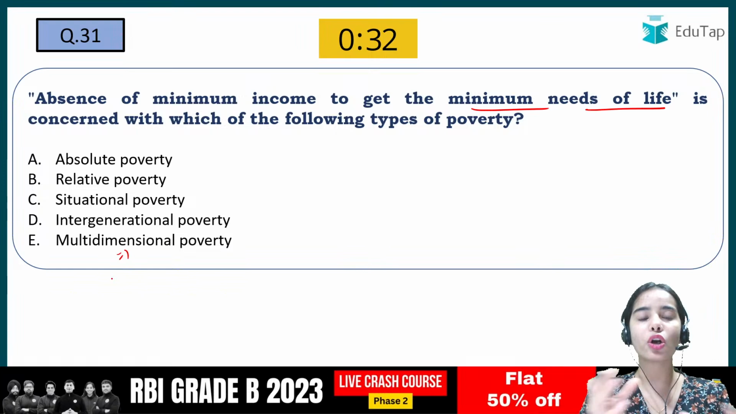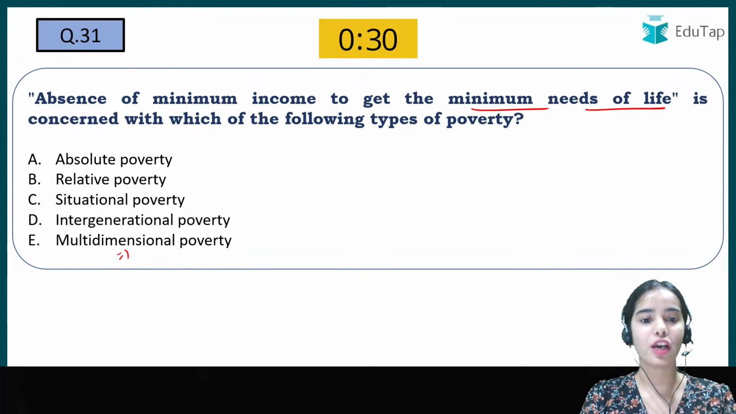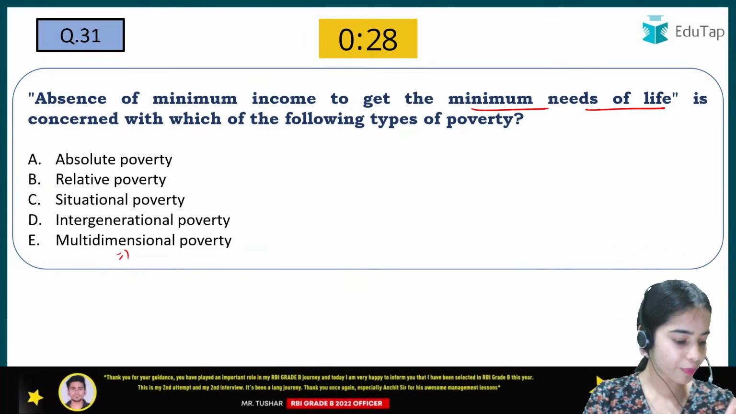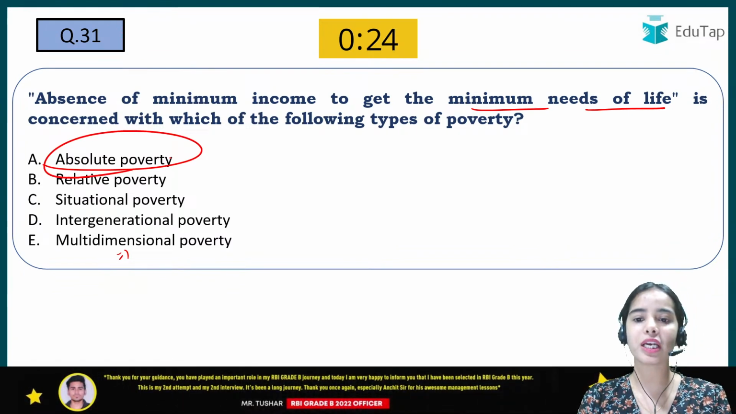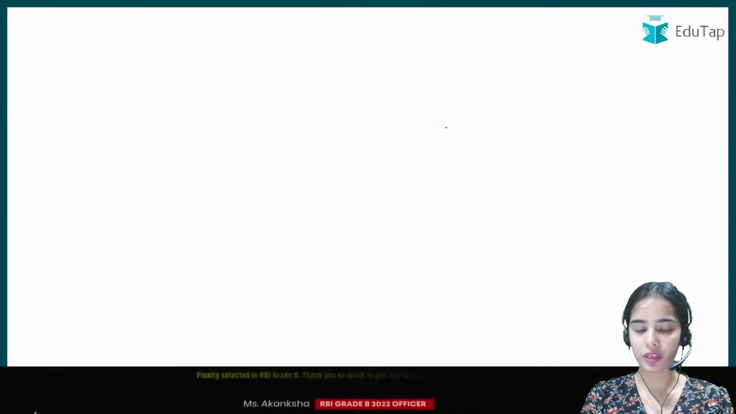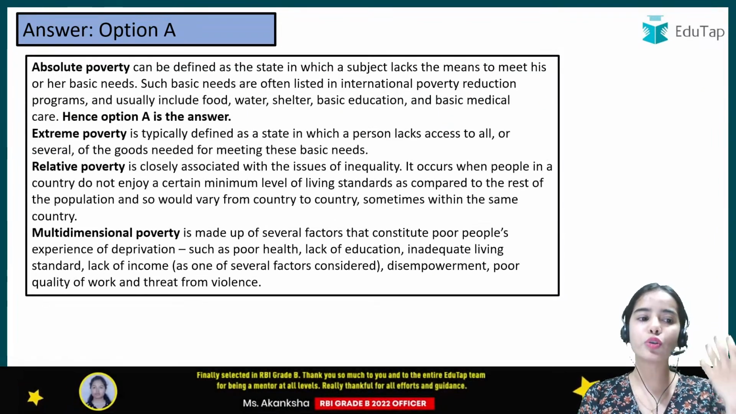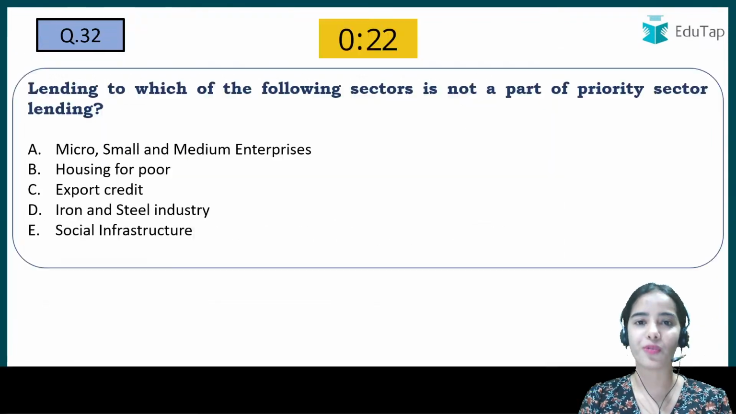Multidimensional poverty, we are not talking about different aspects of poverty. We are only talking about minimum income. So here we are talking about absolute poverty. This is the absence of minimum income to get the minimum needs of life. Okay, so by the name itself you should be able to tell which kind of poverty it is.